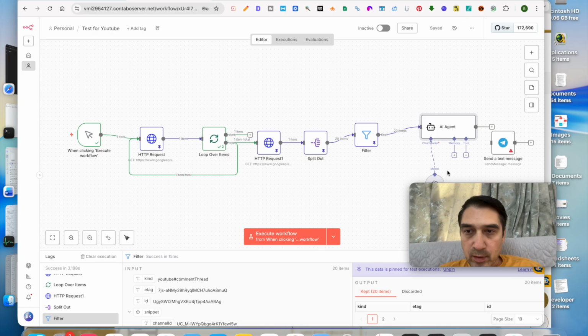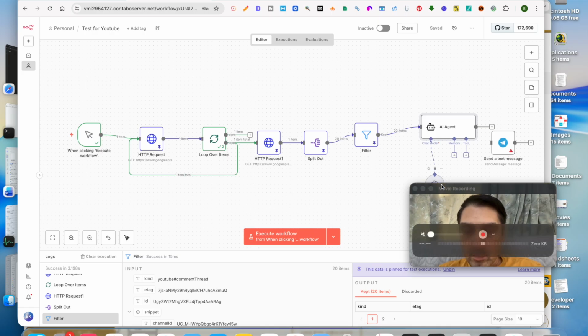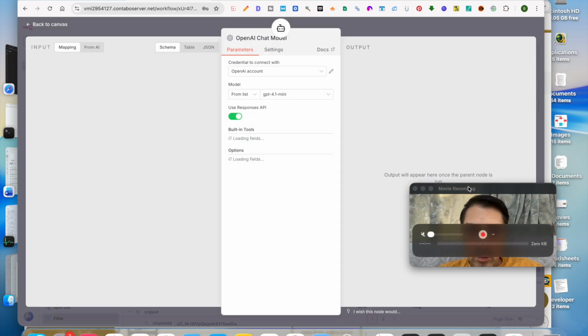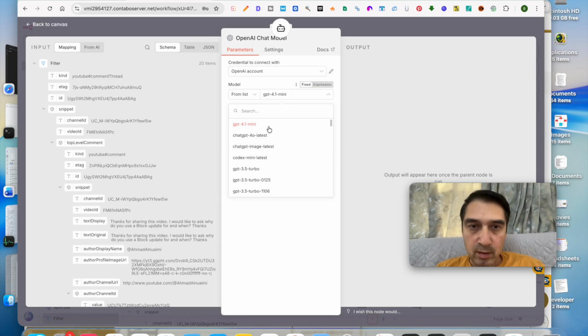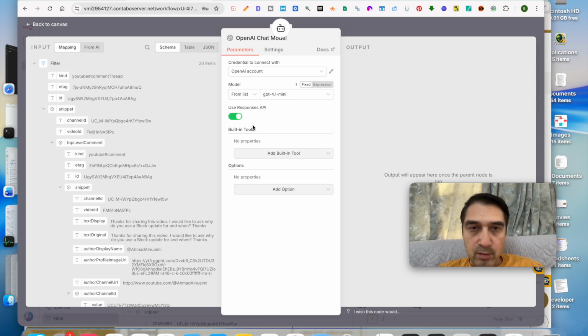Now we need to sort out the chat module. So we'll click over here and open up the chat module. I just want something that is cheap for this, but you can use anything you want. I'll use 4.1 mini. But again, use the best model you can afford, because this is going to be business analysis. So that's pretty much it. We go back to the canvas.